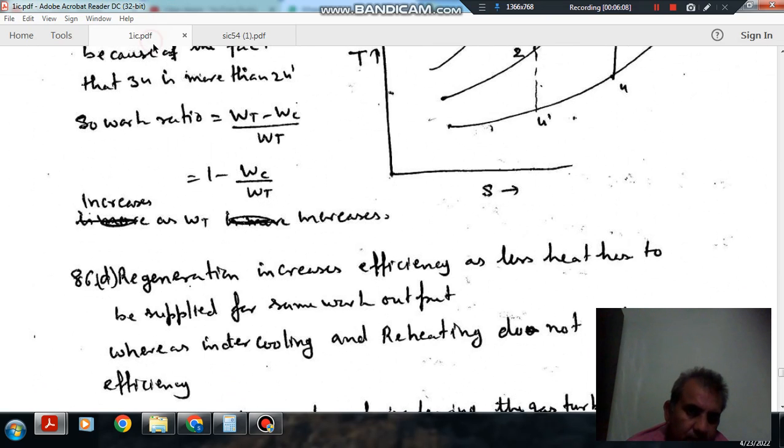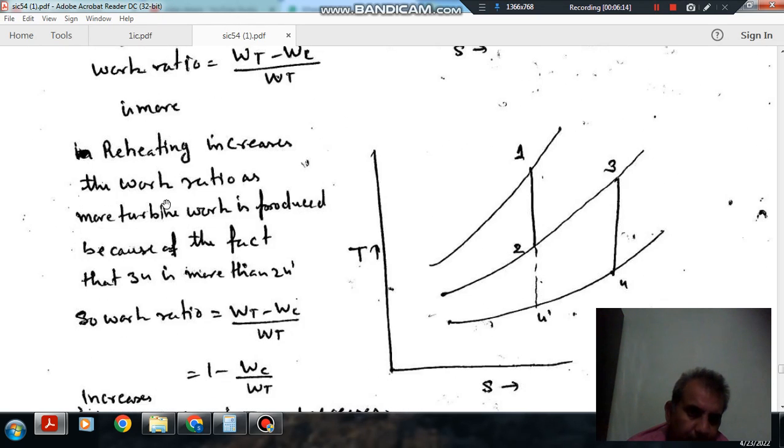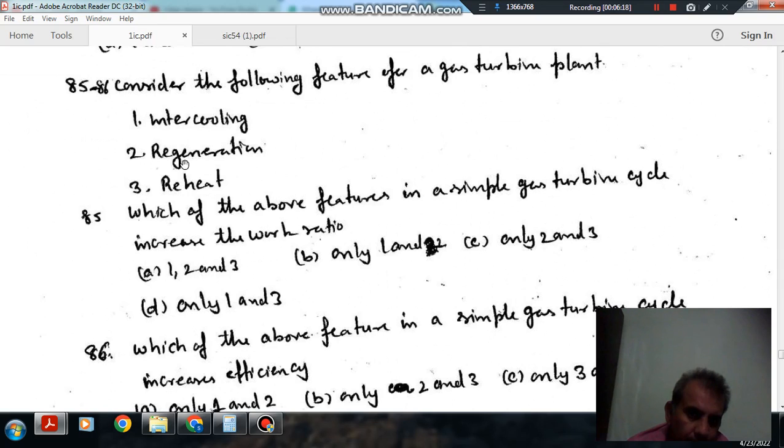Okay, so answer is option D. Only intercooling and reheating will increase work ratio, whereas regeneration does not have any effect on work ratio.